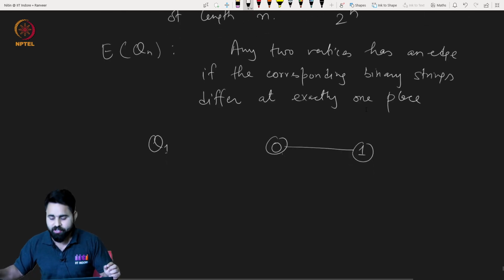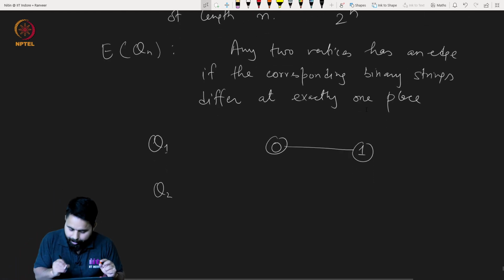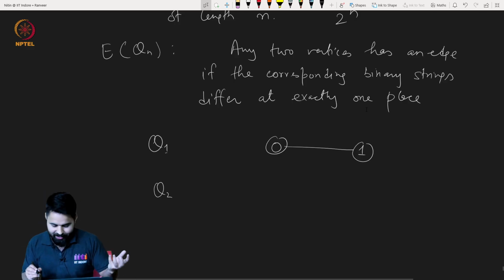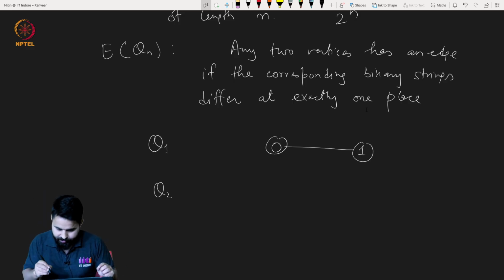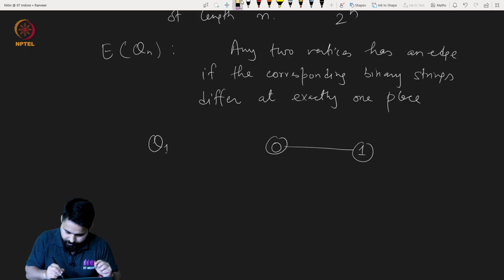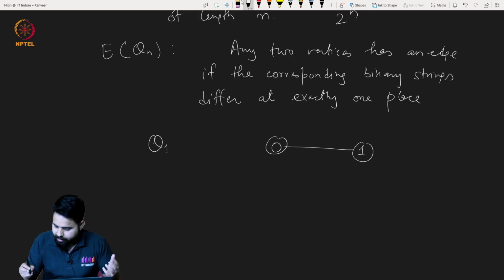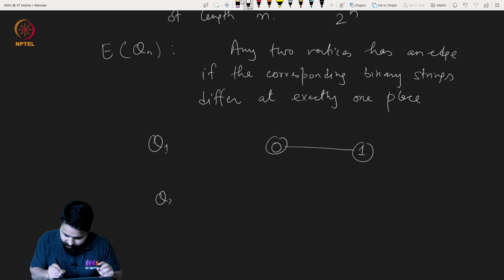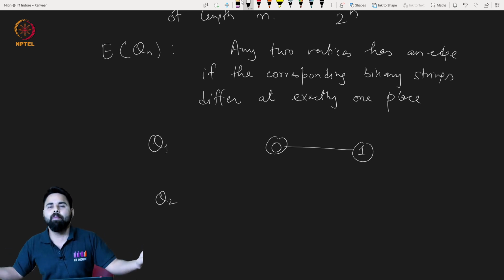What about Q2? Again, how many strings will be there?